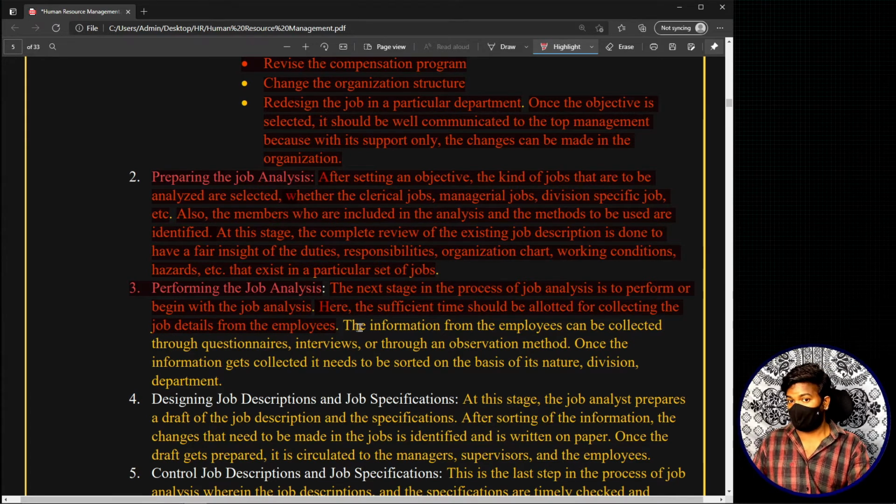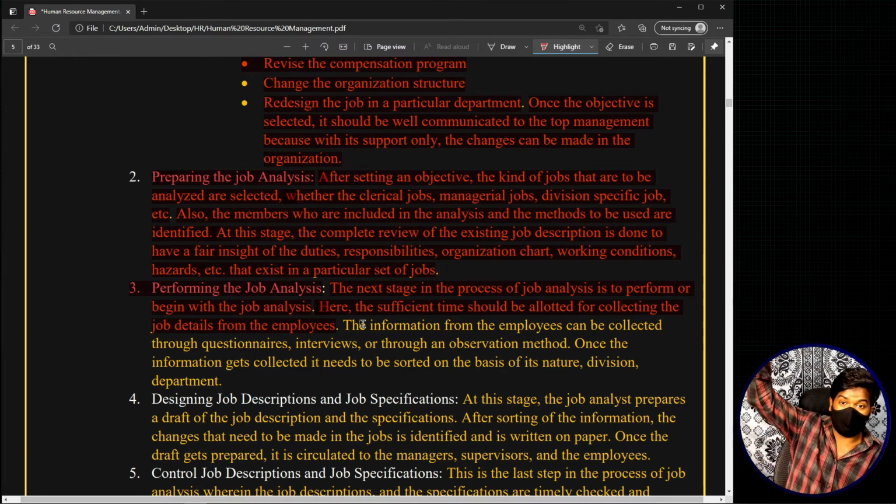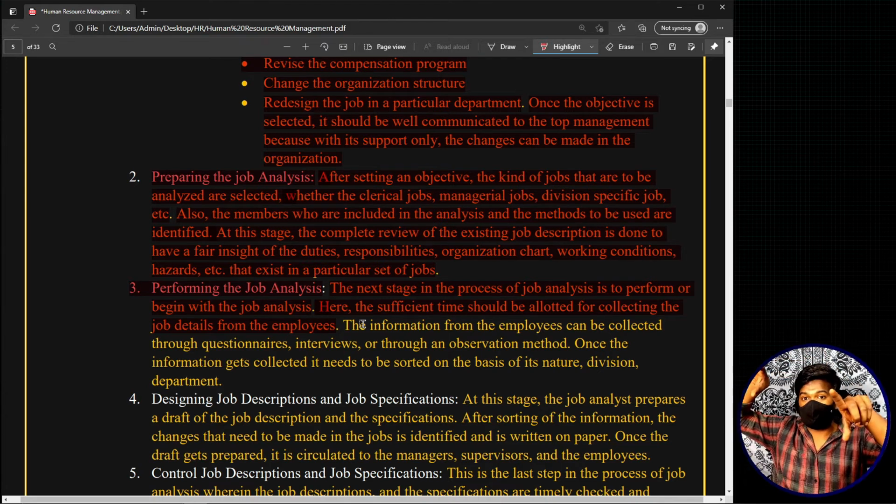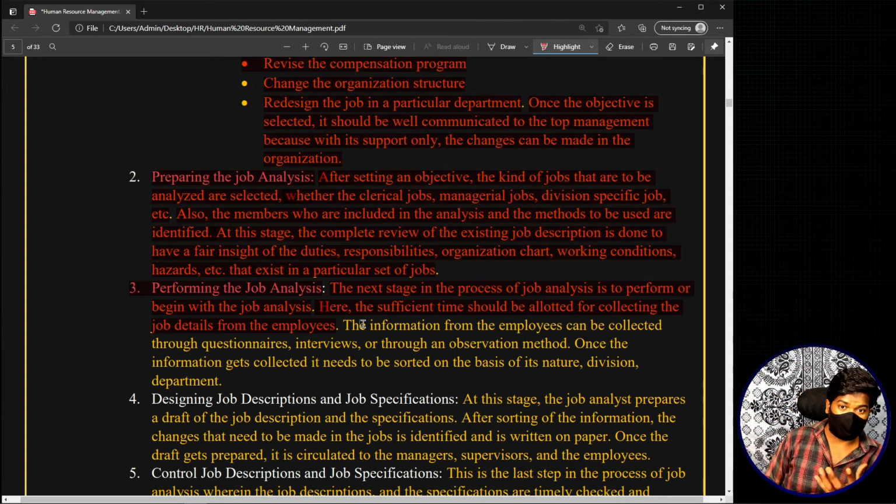That means time has to be given. I told you, right, it's a time consuming process. Depending on the job and the location of that particular job, for example, if I'm in Delhi and I have to do job analysis for a job which is in the Kanyakumari head office, if that is a confidential job, I personally have to do the job analysis, right? Now I have to fly from there to here, right? That means it will take time. So basically time has to be given to do this particular job analysis.